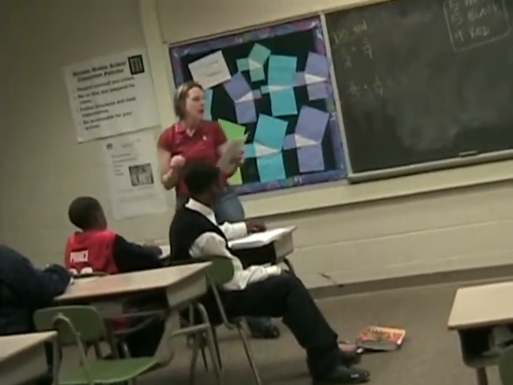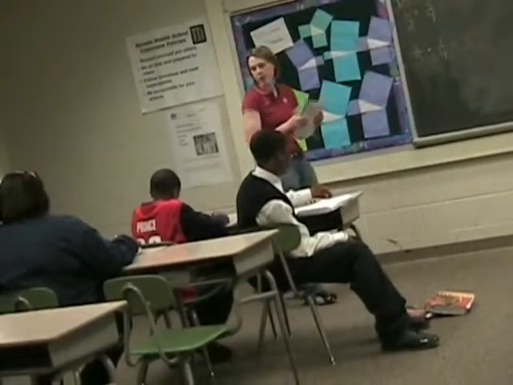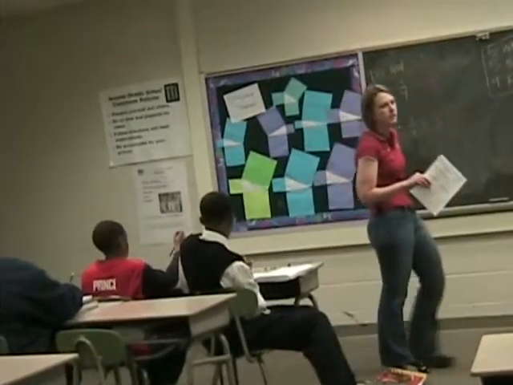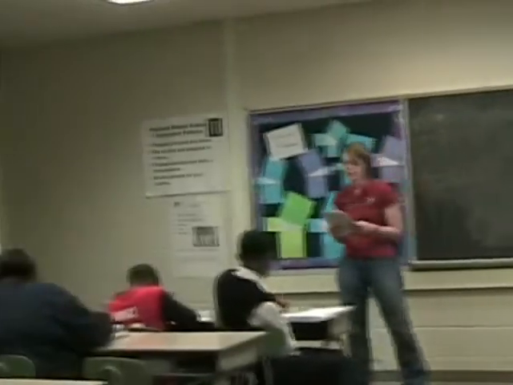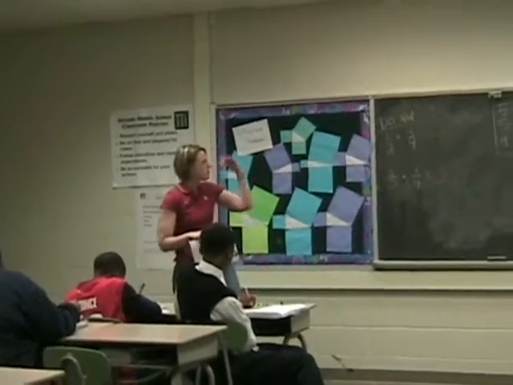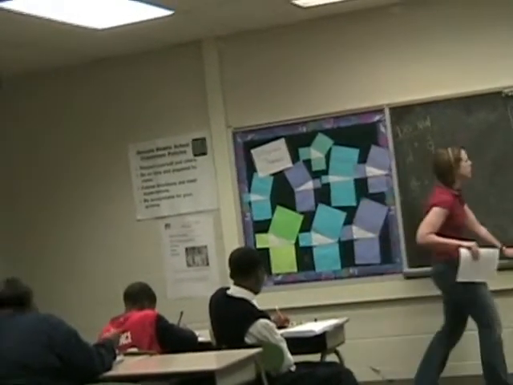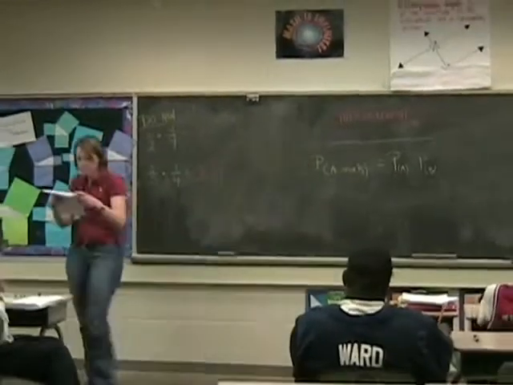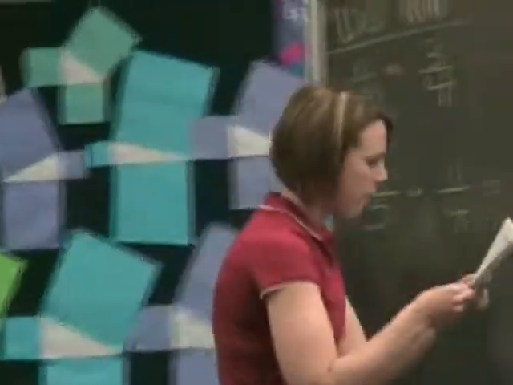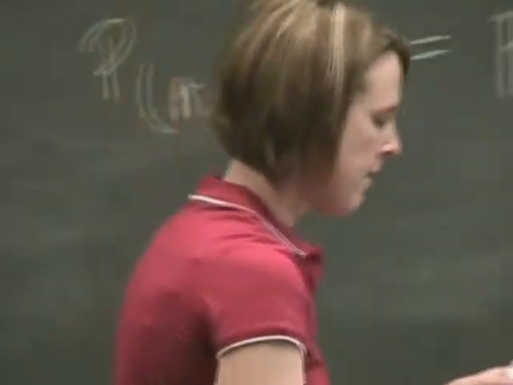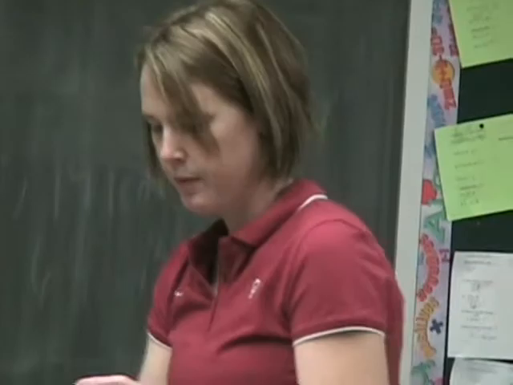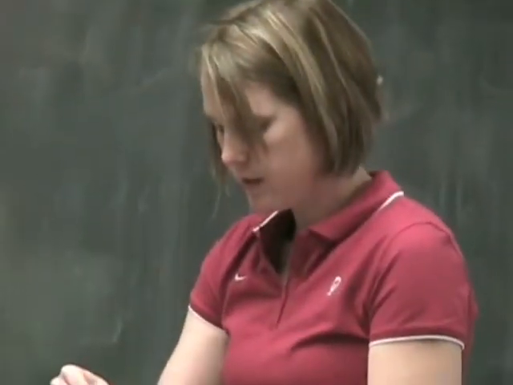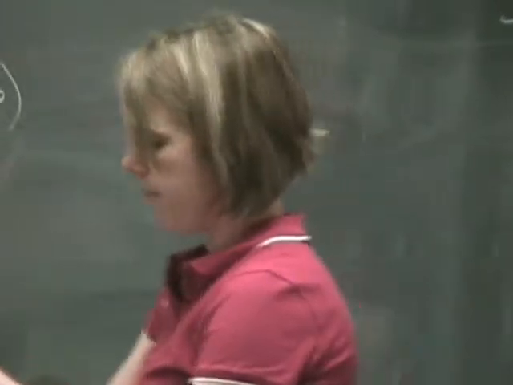All right, let's look at this. On this side, you should have your name on it because that's what I asked you to do when I handed it out. It gives you some examples, basically what went over the board, and I want you to have that when you get home. Let's read the directions right above number 1. Jalen, what does it say? A store has 3 cans of green paint, 3 cans of blue paint, and 2 cans of yellow paint. You randomly choose 1 can of paint and then replace it. Then you choose a second can of paint. Find its probability.